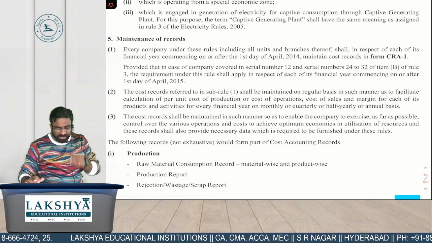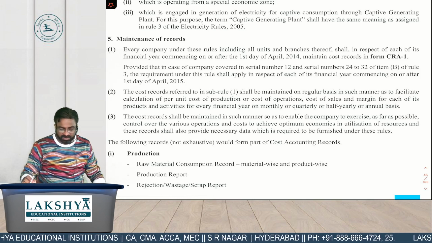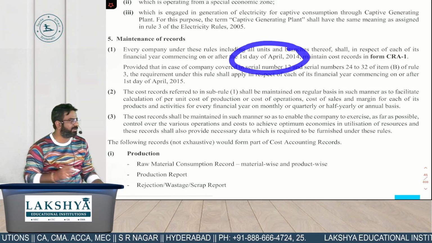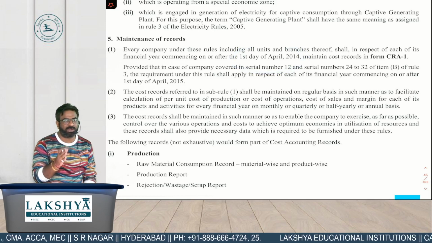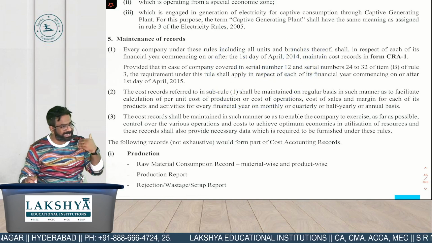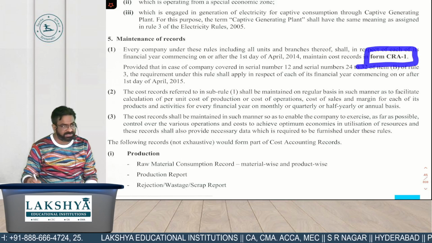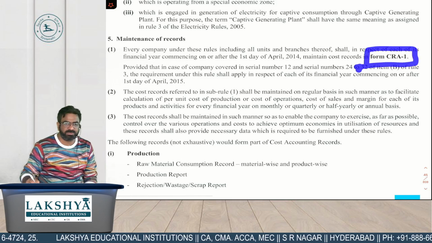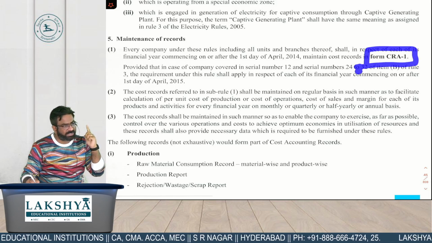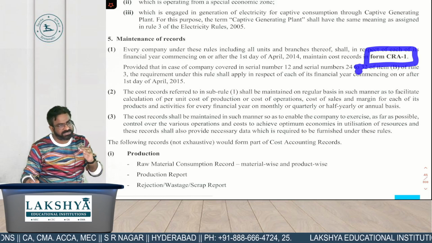Now see, every company under these rules, including all the units and branches thereof, shall in respect of each of its financial year commencing on or after first day of April 2014. As I already told you, cost records and audit rules actually came into India in 2014. When the Companies Act 2013 came, on the same day these rules came. So what is the cost records form number? CRA 1. First tell me all four forms. What is CRA 1, 2, 3, 4? Cost record CRA1, intimation to central government CRA2, CRA3 is a cost audit report, and CRA4 is cost audit report plus board comment